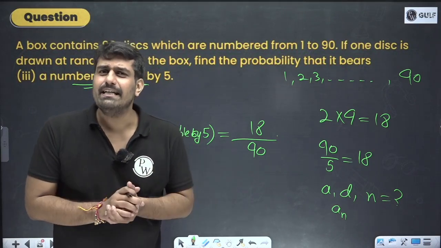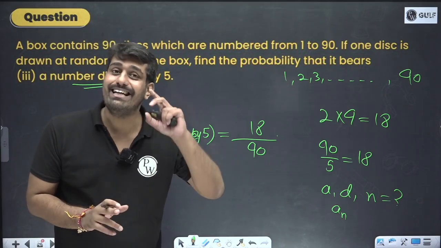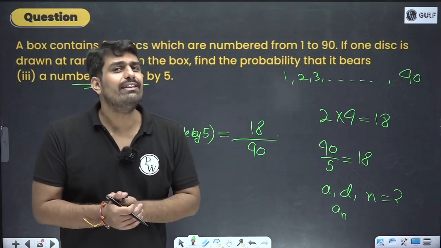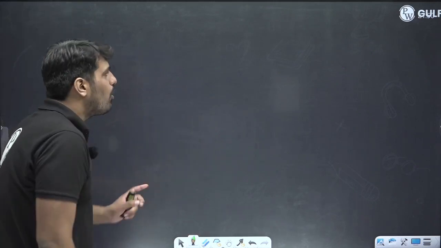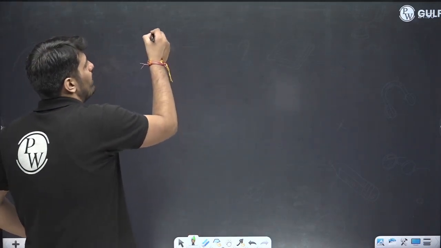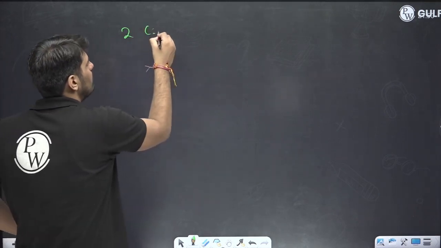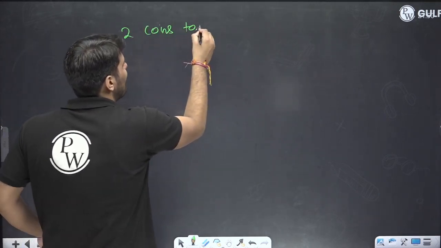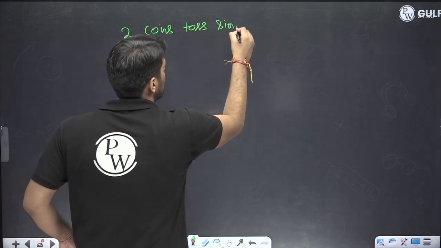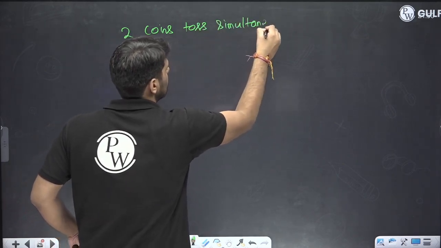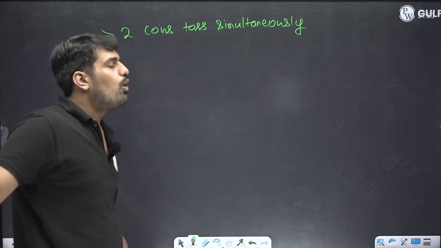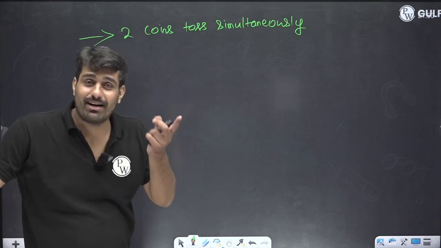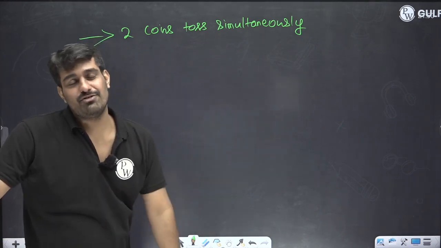Other than that, anything? If you are an exceptional student, if you want to think ahead of all other people, then you can think of cases like, till now I talked about tossing a single coin. There might be a possibility that two coins are tossed simultaneously. This is one of the experiments. Think about the sample spaces which will be coming up.